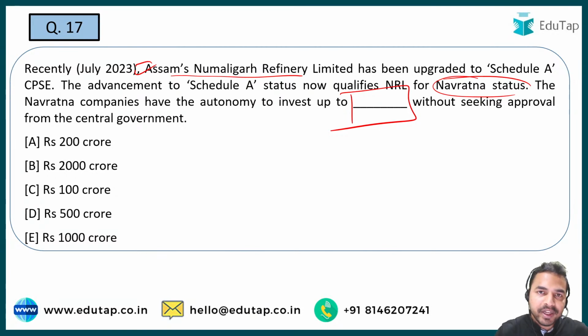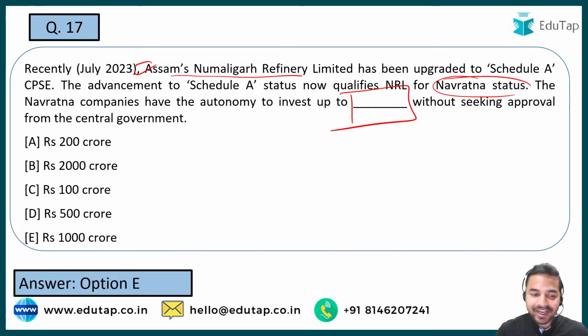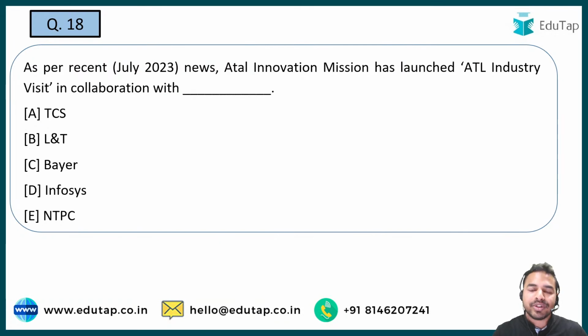If it would not have been in the Navratna status, then it was really required to get the approval from the government, but now it is not required. What is that amount? That amount is 1000 crore rupees. Absolutely right. So Monica, Venkatesh, Arindam, all of you have given me the right answer. Let's move on to the next question.